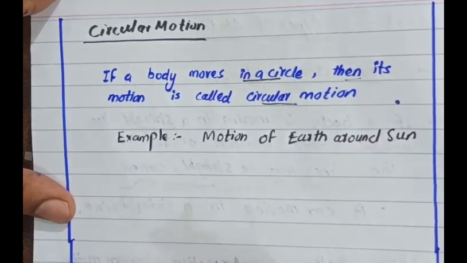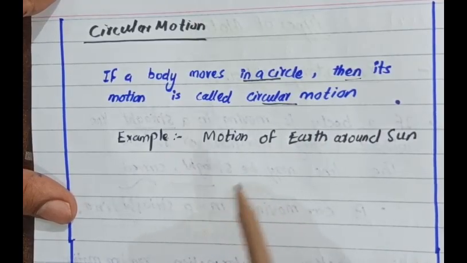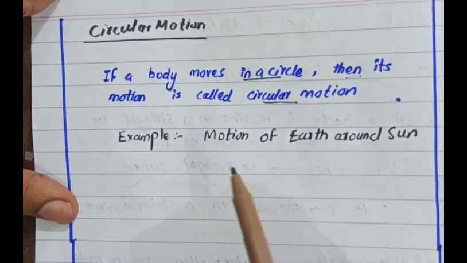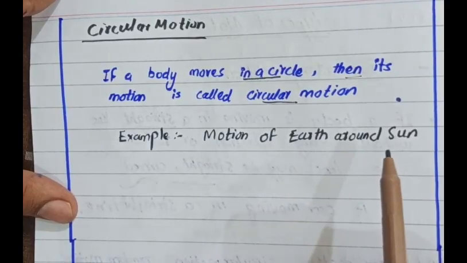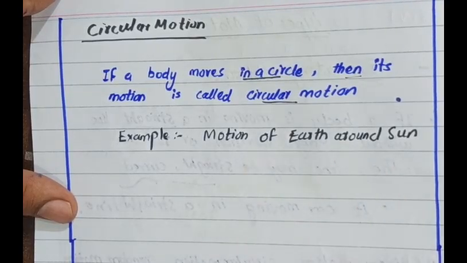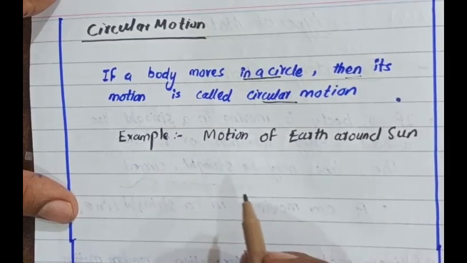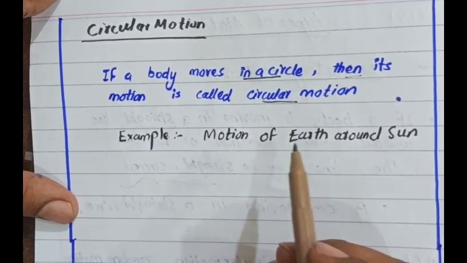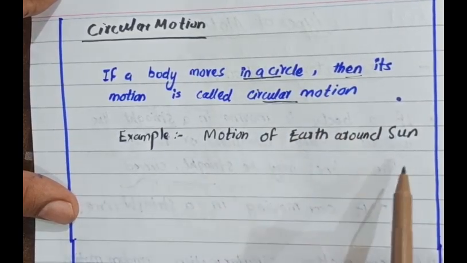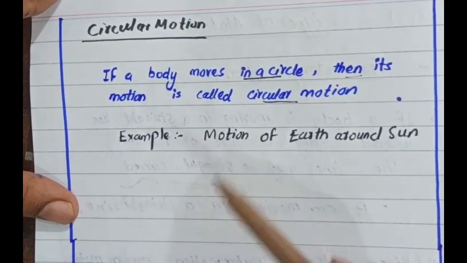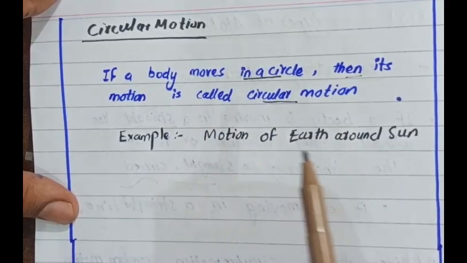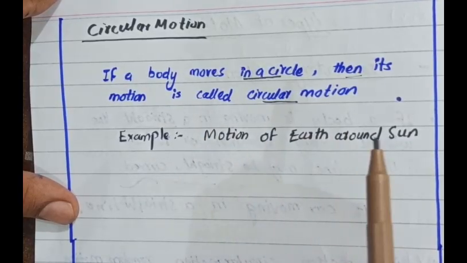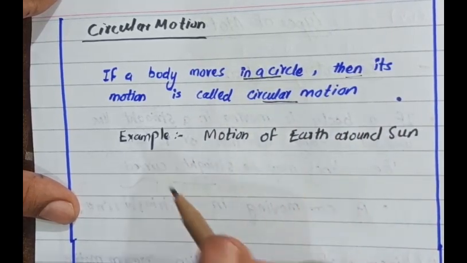Okay, as you know, earth revolves around the sun. The motion of earth around the sun is an example of circular motion. Earth is in circular motion around the sun. Every planet, all the planets revolve around the sun. These are in circular motion around the sun.